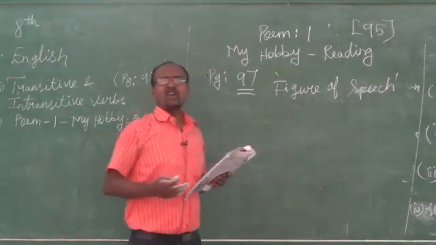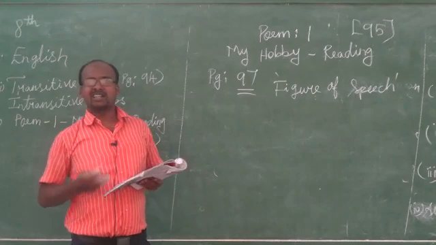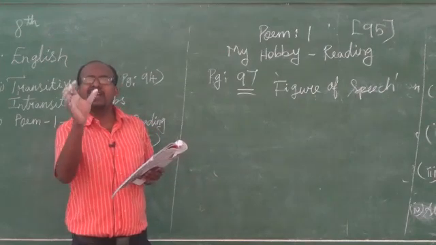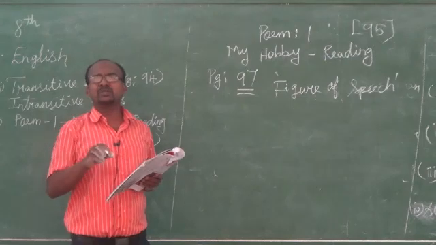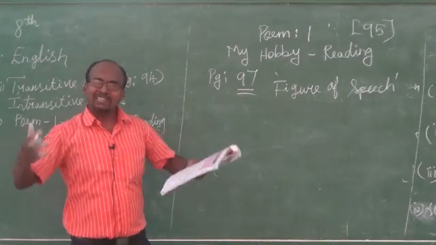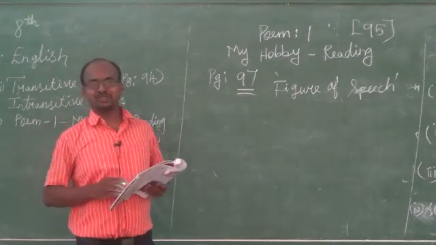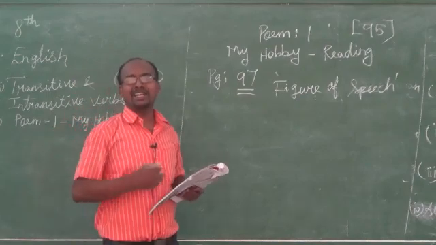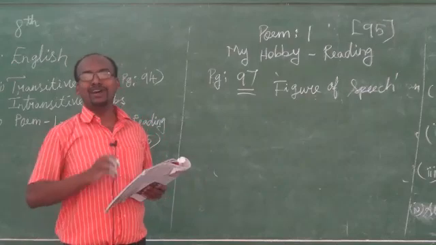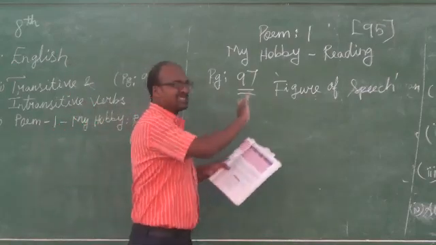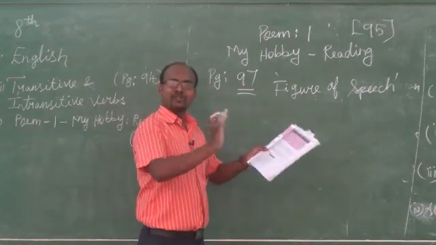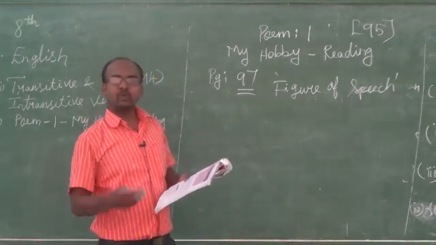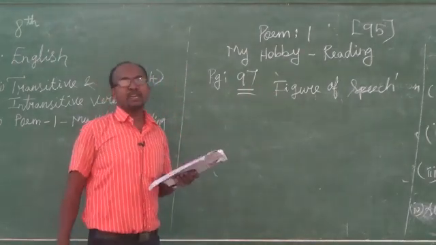The poets or the authors or the writers use some descriptions, some decorative words or terms in order to make their writing attractive. It will give a separate meaning for their writing, or it will give some attraction to their writing. That is called figures. Figures mean decorative, beautify. So, in the figures of speech, what is given for us is rhyming words.